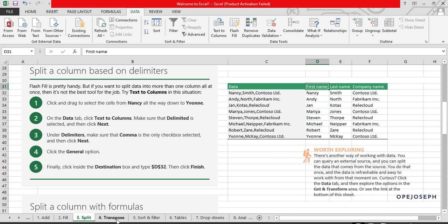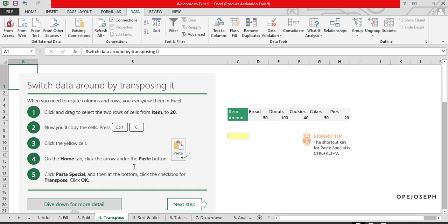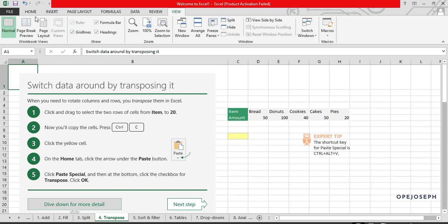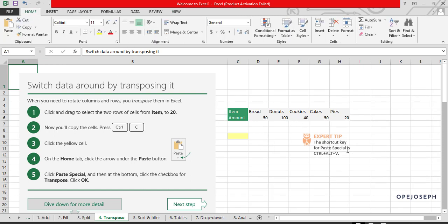So quickly, let me go to transpose. How do we transpose? What does transpose mean generally? Before I continue, let me review the grid lines. Cool, now the grid lines are showing.